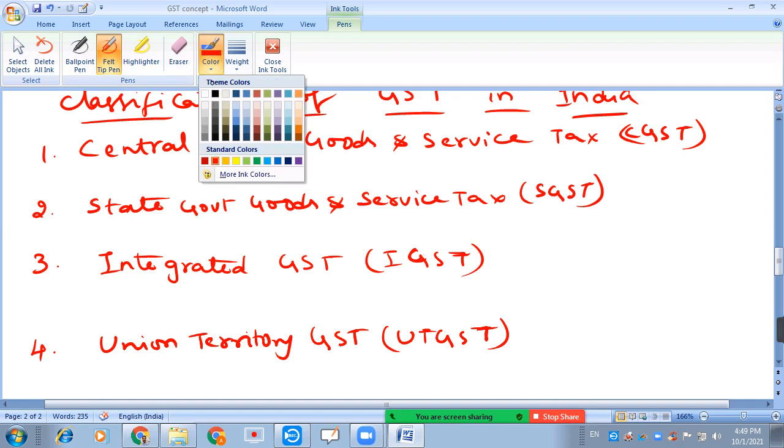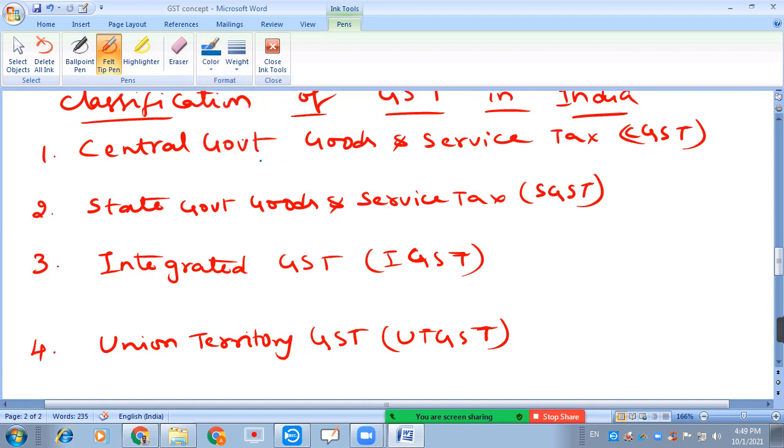Now let us understand who will levy each type of GST one by one. Central government GST is levied by the central government, and the tax portion relating to it is earned by the central government.